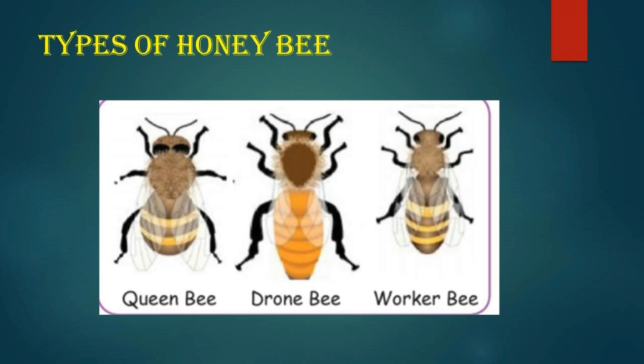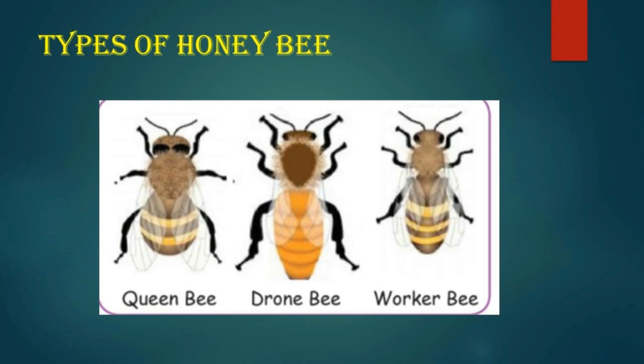Next one is drones. Drones are the fertile males. They develop from unfertilized eggs. They are larger than the workers and smaller than the queens. Their main function is to fertilize the eggs produced by the queen. They also help in maintenance of hive temperature. The number of drones in a colony amounts to hundreds and sometimes to thousands. The normal lifespan of a drone is 57 days.